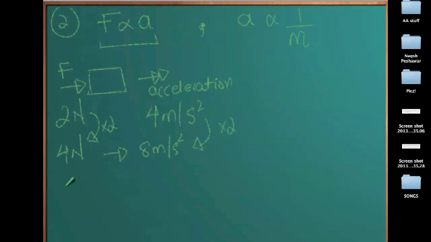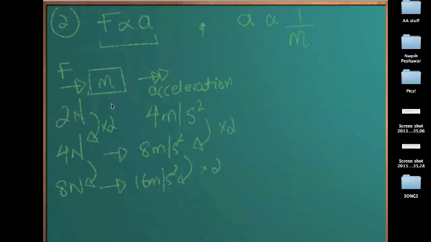If you take it to 8 newtons, which is 2 times this force, and the mass is kept constant, the acceleration would be 2 times the acceleration earlier, which would be 16 meters per second square.